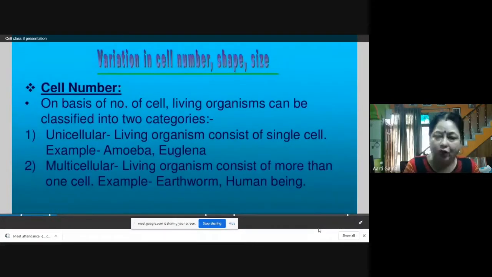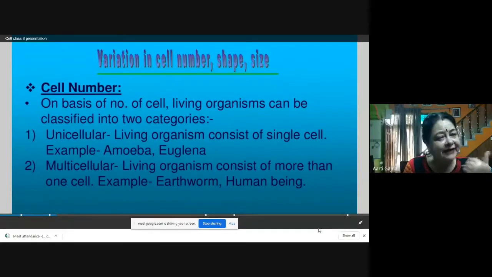Unicellular organisms consist of only one cell, that means their body is formed of only one cell. Examples: amoeba, euglena, paramecium, chlamydomonas, yeast. These are all organisms having only one cell in their body. That's why they are called unicellular.